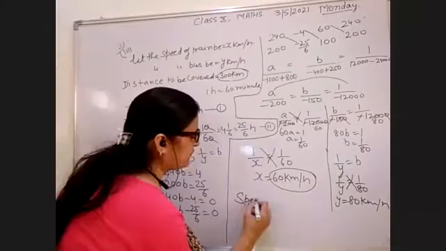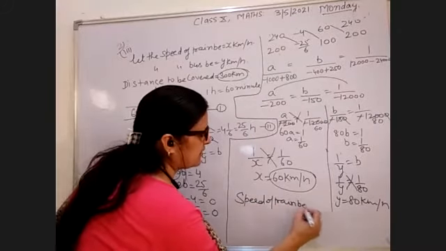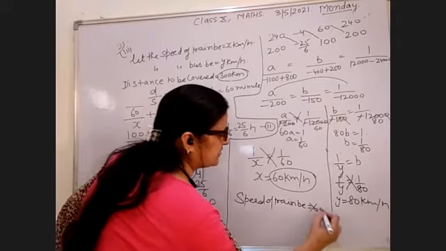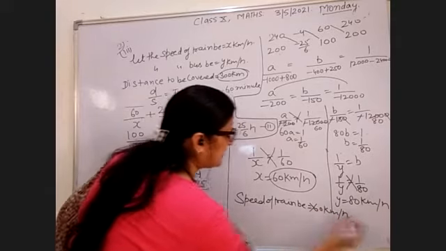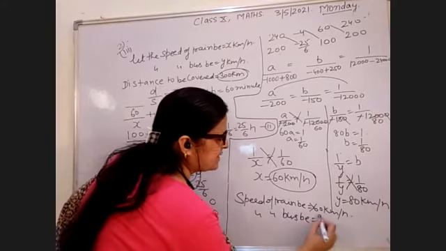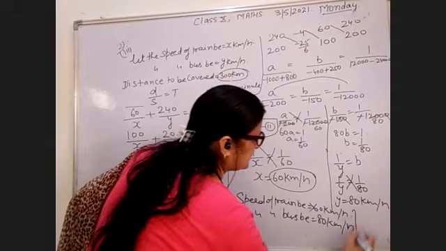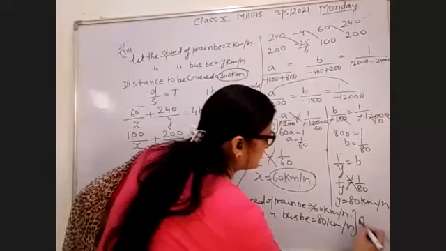You have to write down the answer also this way: speed of train is 60 km per hour, and speed of bus is 80 km per hour. This is the answer.